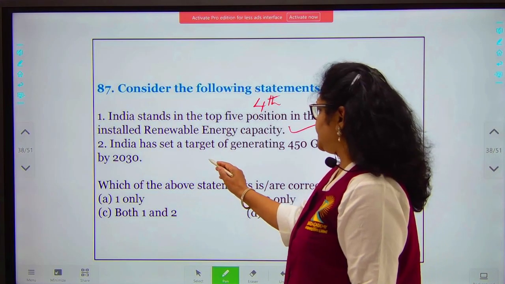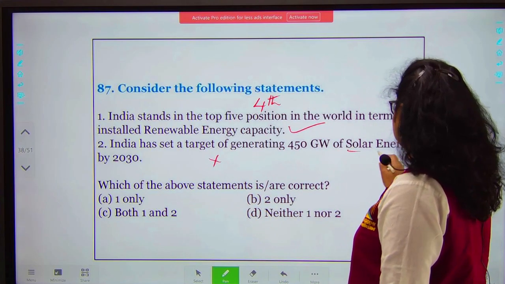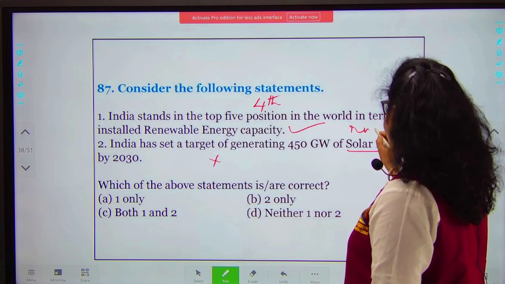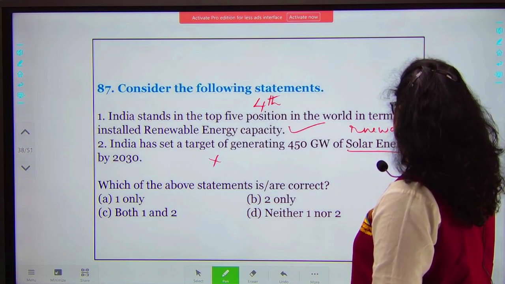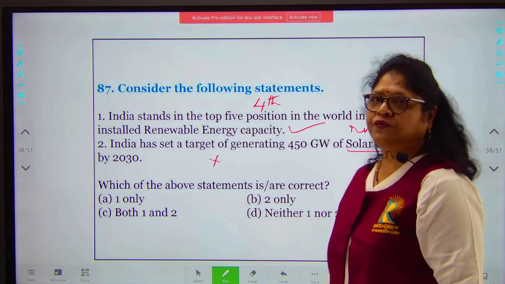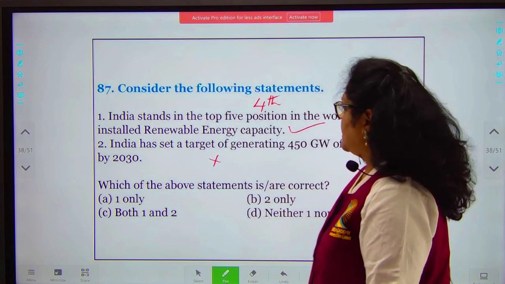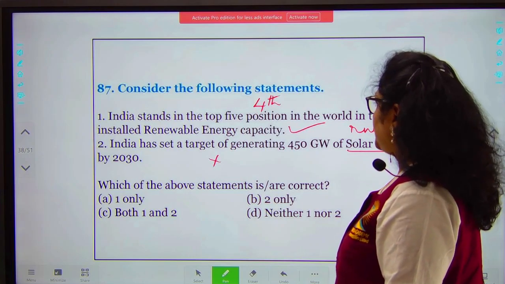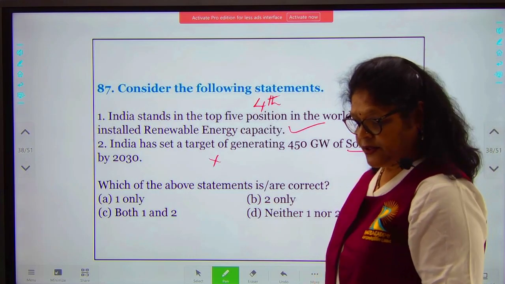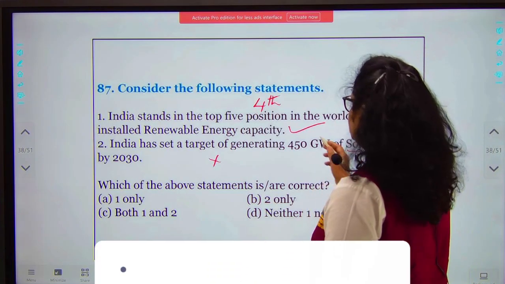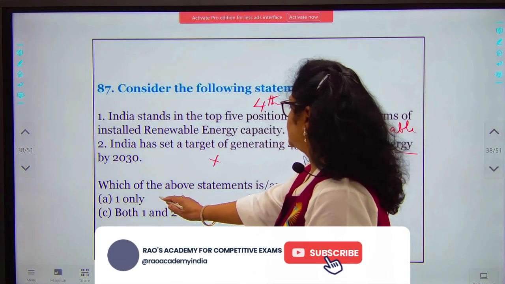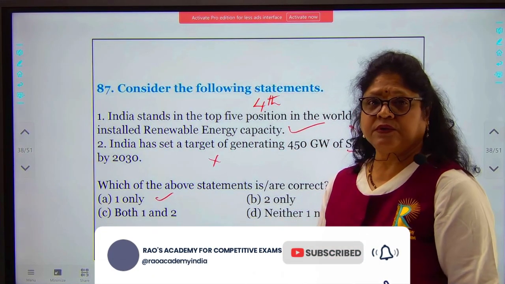This is a wrong statement. This is not solar energy, this is renewable energy. India has set a target of 450 gigawatts of renewable energy by 2030. So here your option will be 1 only. A will be the correct option.